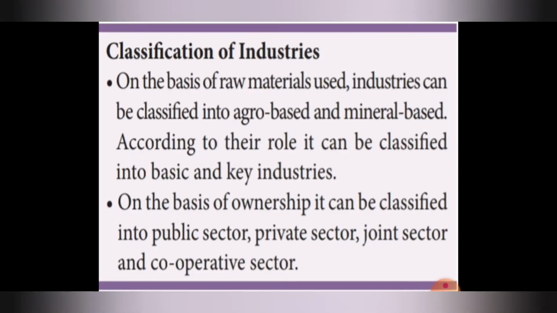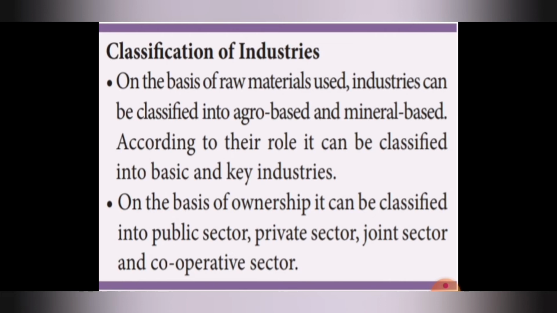Next one is classification of industries. On the basis of raw materials used, industries can be classified into agro-based and mineral-based. According to their role, they can be classified into basic and key industries.